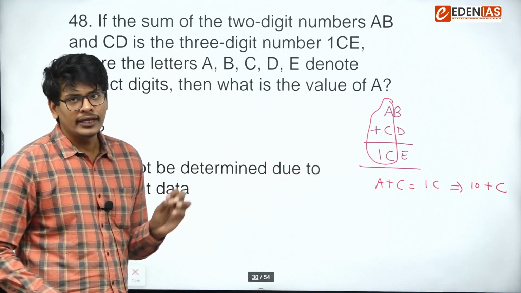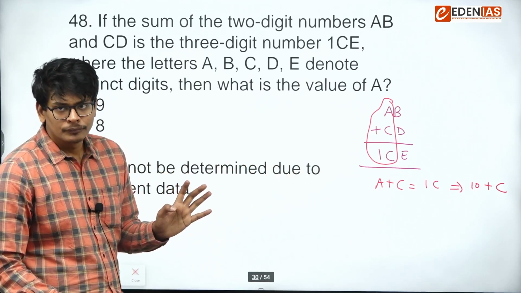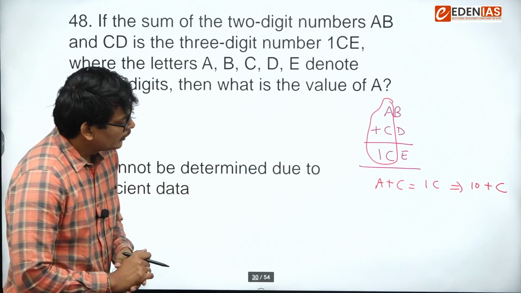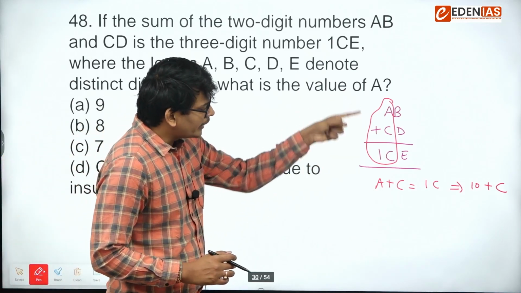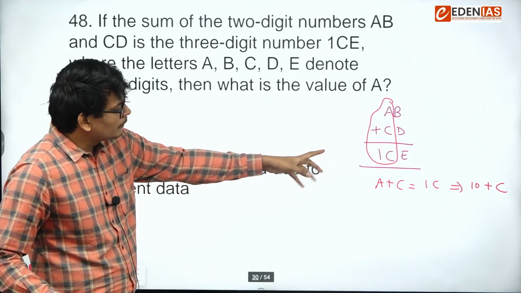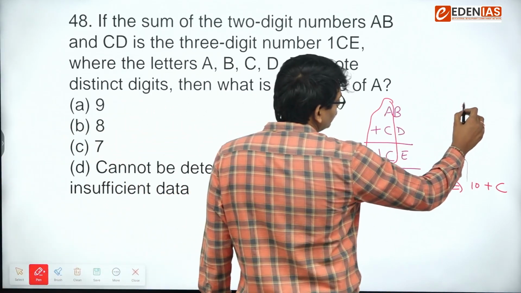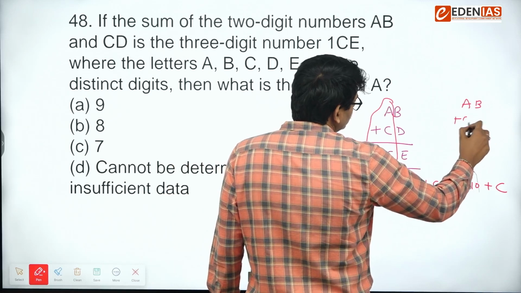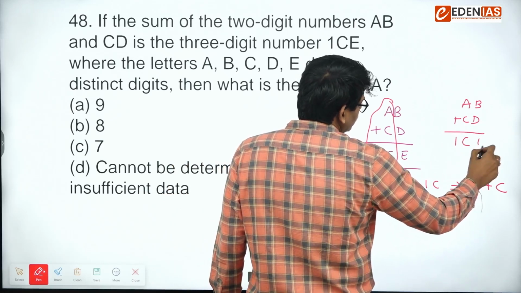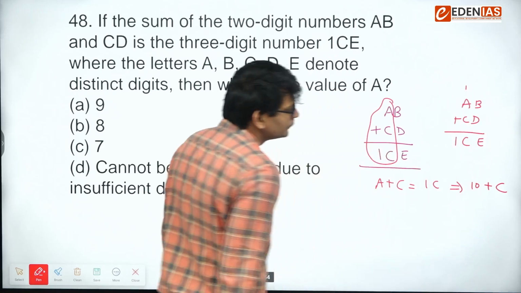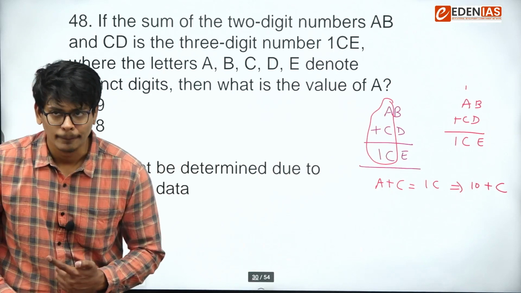So we cannot say A is 10 because A represents a digit. So how is this sum practically possible? This is only possible if the carry is coming out here. That means something like this, carry of 1, right?